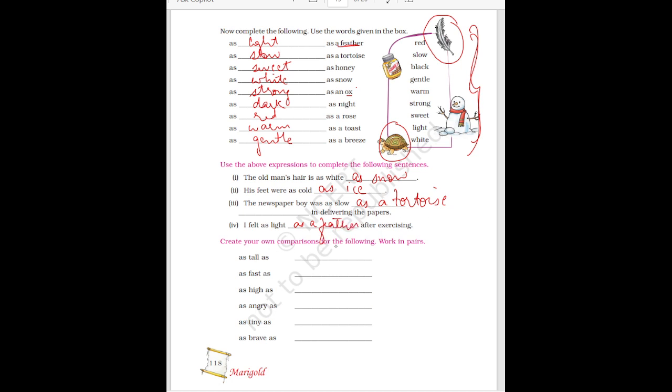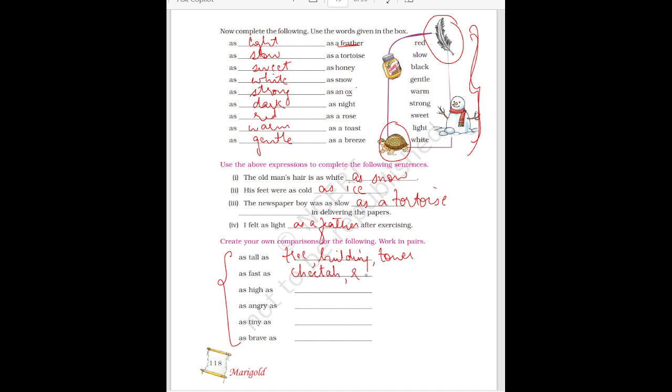Create your own comparison for the following. Now here you have to make your own comparison. As tall as, what can you write here? As tall as a tree, or as tall as a building, or as tall as a tower. All of these are tall. As fast as a cheetah. What is fast? A cheetah.